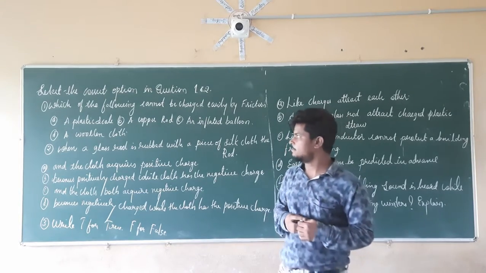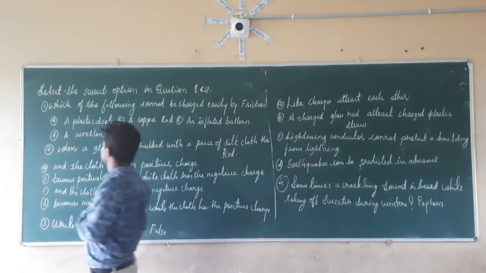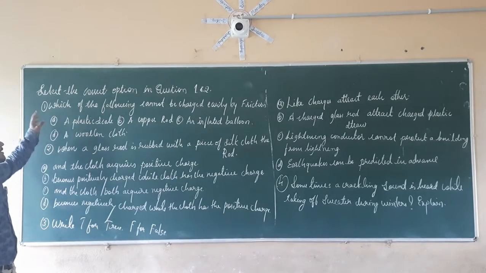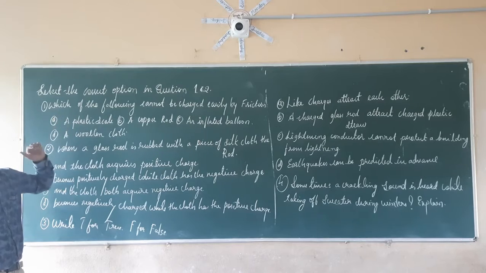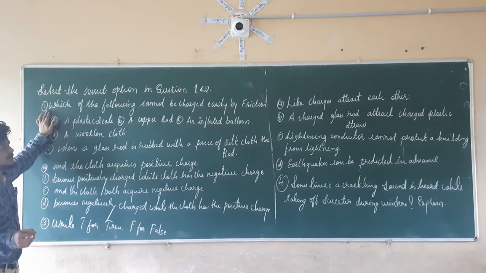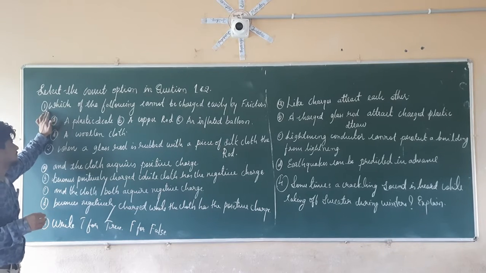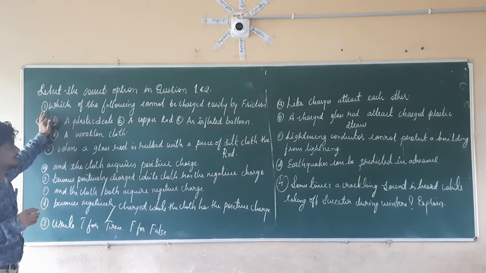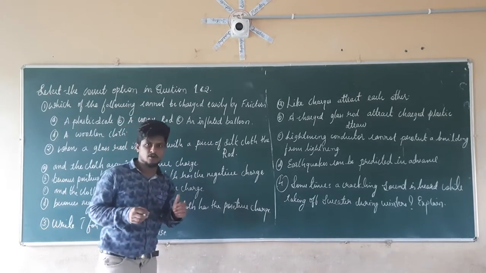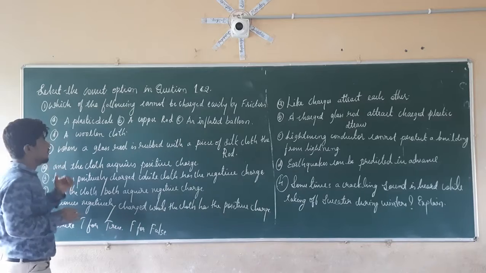So let us consider the first question here. Select the correct option in question number 1 and 2. The first question: which of the following cannot be charged easily by friction? Option A, a plastic scale. Option B, a copper rod. Option C, an inflated balloon. Option D, a woolen cloth.